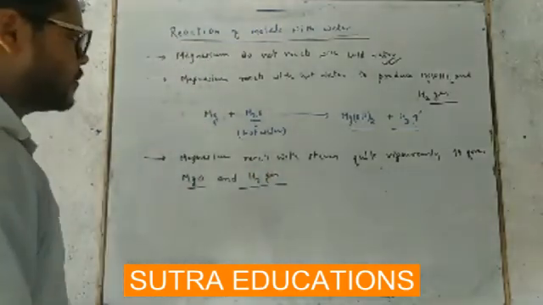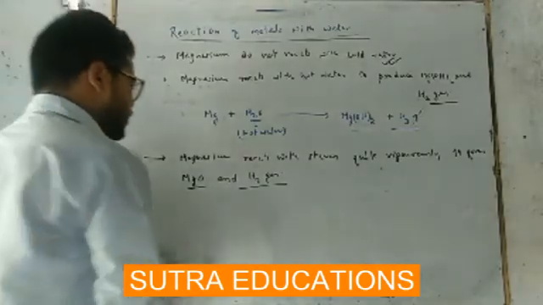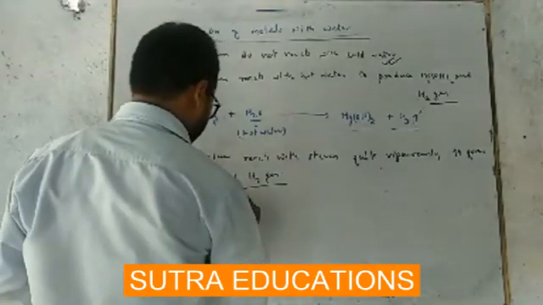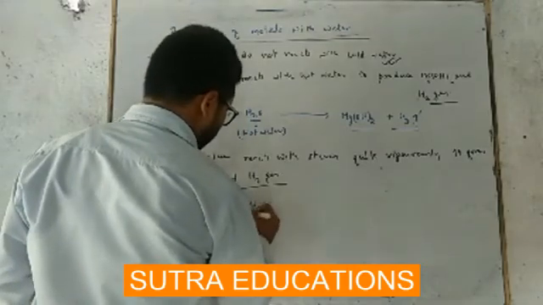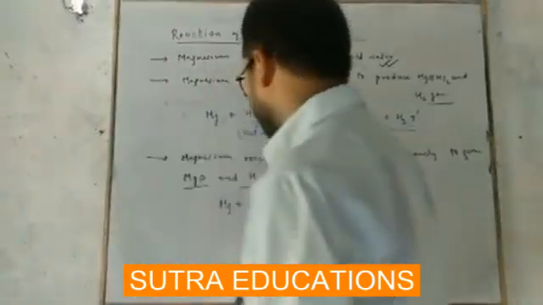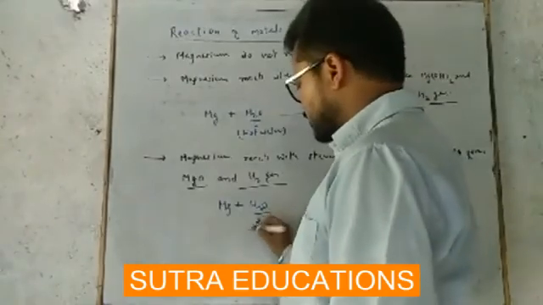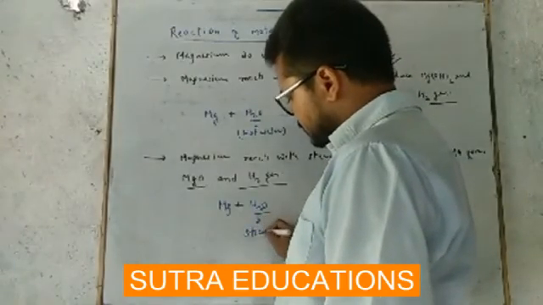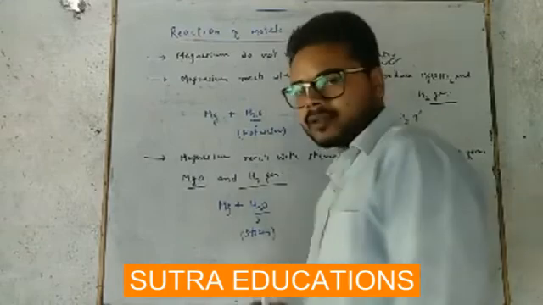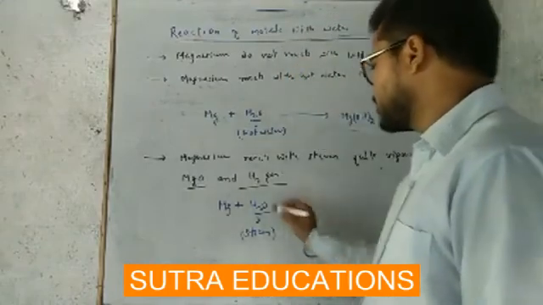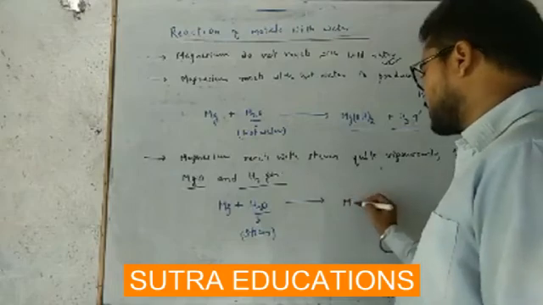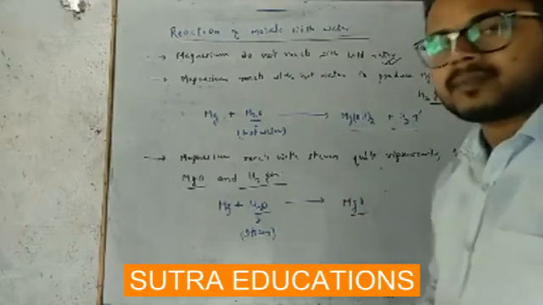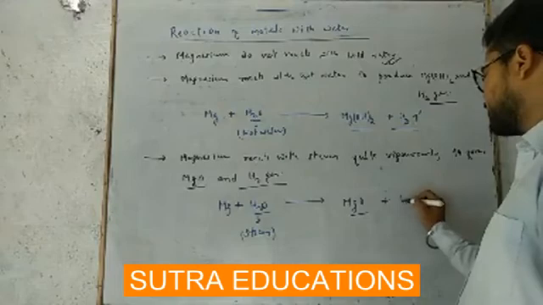Okay, so this time it is magnesium plus H2O, but this H2O is neither cold water nor hot water. This is steam, in the form of steam. And it is producing magnesium oxide plus hydrogen gas.